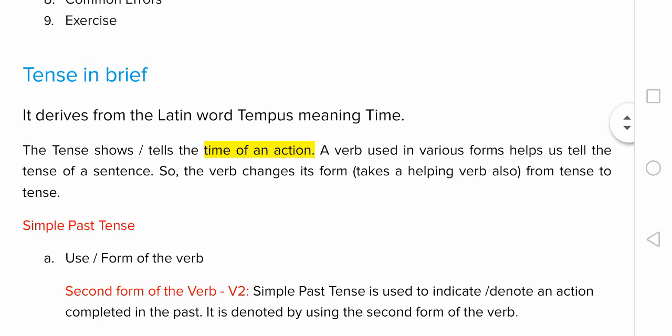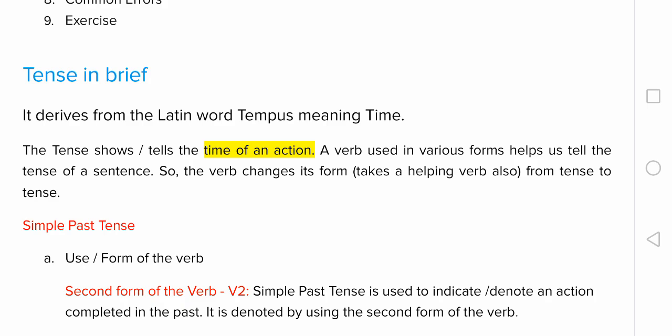Of course, there are three tenses: present tense, past tense, and future tense. The verb is used in various forms to indicate a particular tense. So, the verb changes its form from tense to tense.